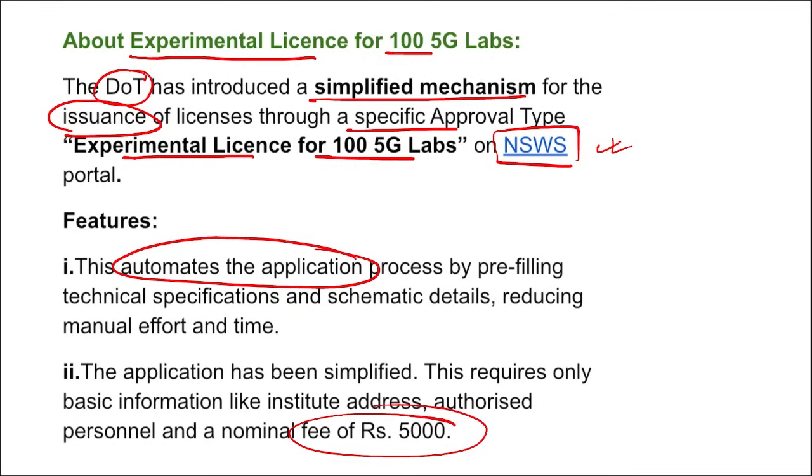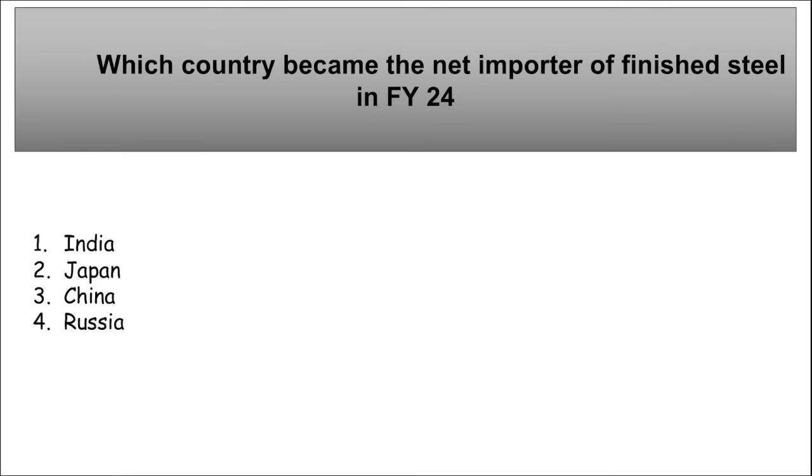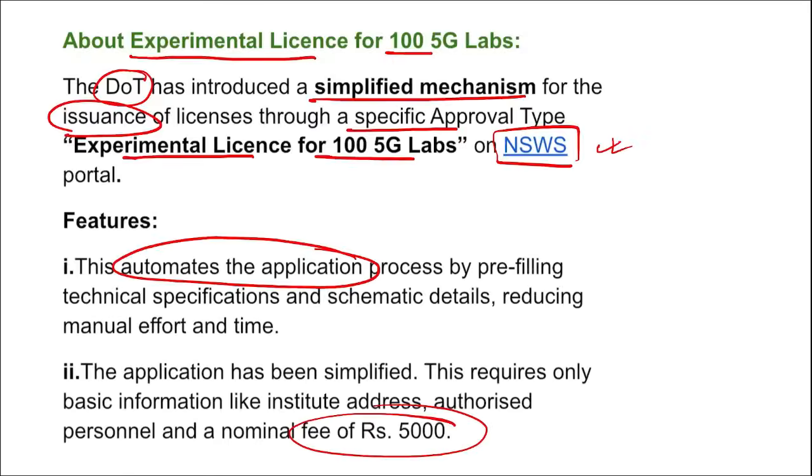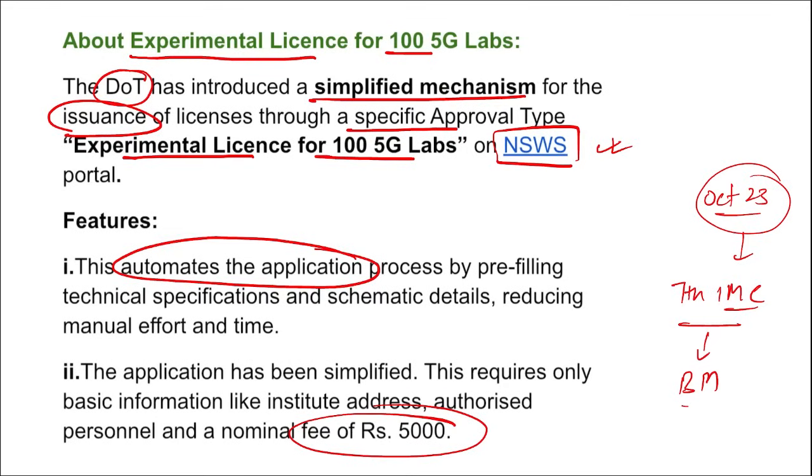Next question is, okay, one more thing before moving on. Remember, Prime Minister Narendra Modi awarded 100 5G use case labs to institutions across India, and that too it was in October 2023. That was during the 7th edition of the India Mobile Congress, and this 7th edition of India Mobile Congress was held at Bharat Mandapam. Where is Bharat Mandapam? It is in New Delhi.